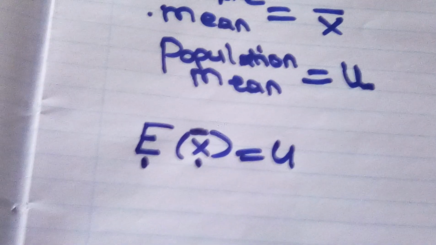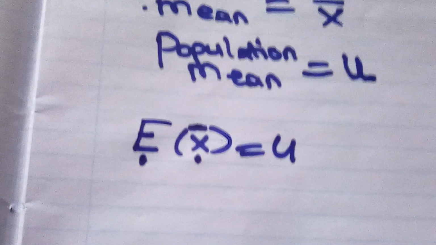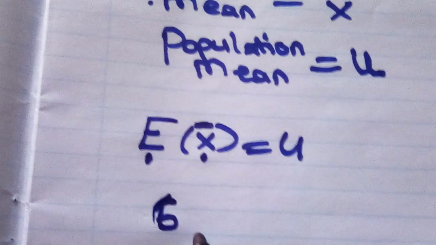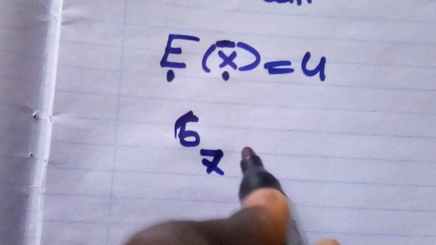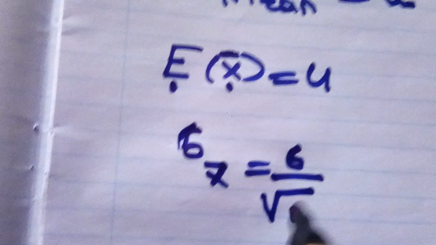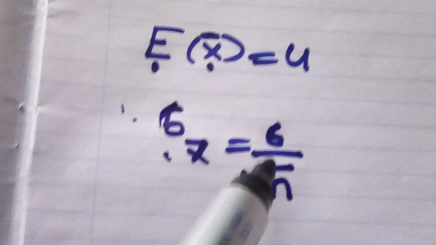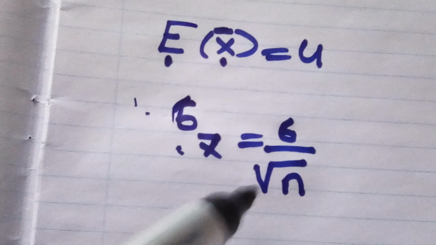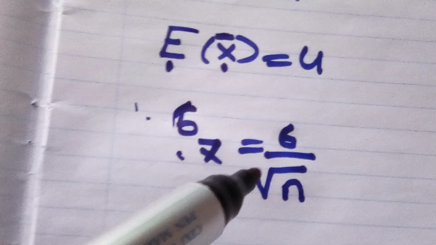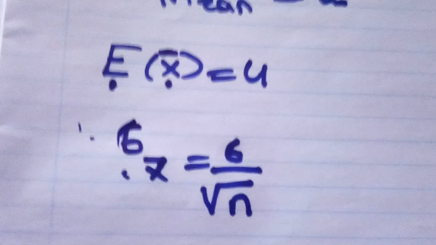Now we have the standard error of the mean. We call it the standard error of the mean. The standard error of the mean is equal to the standard deviation in the population of all possible sample means.